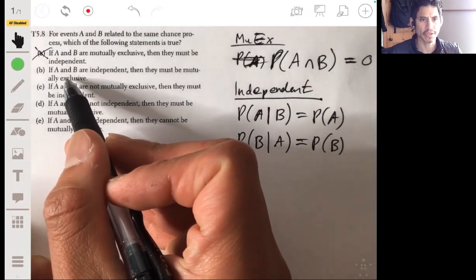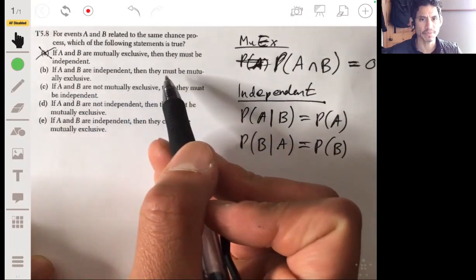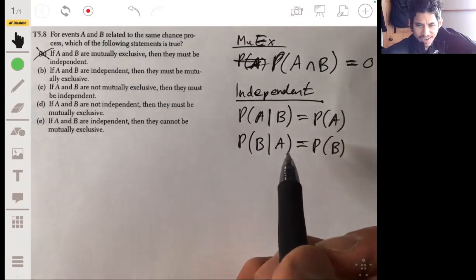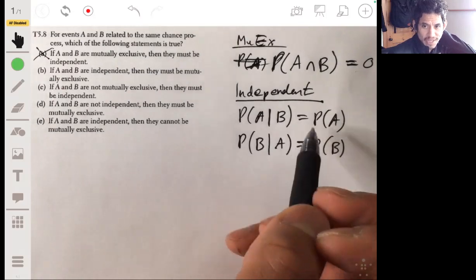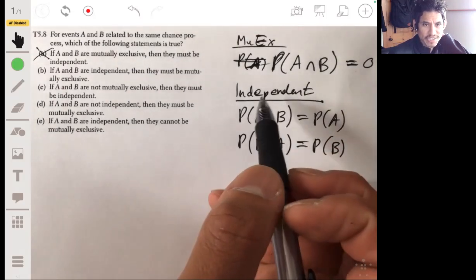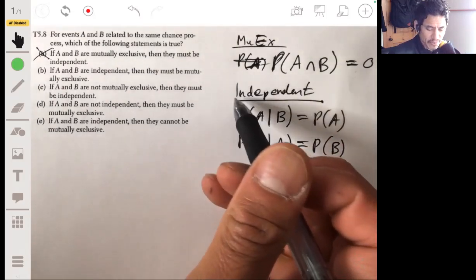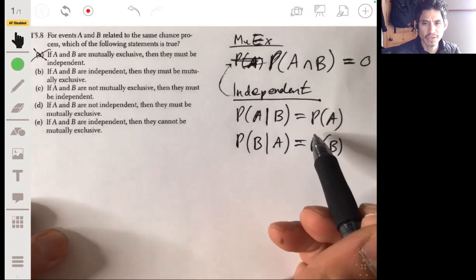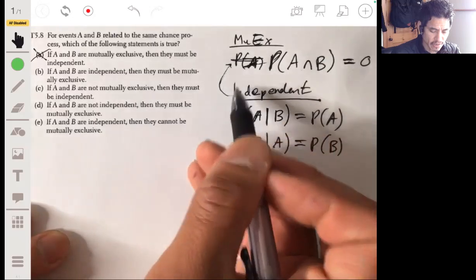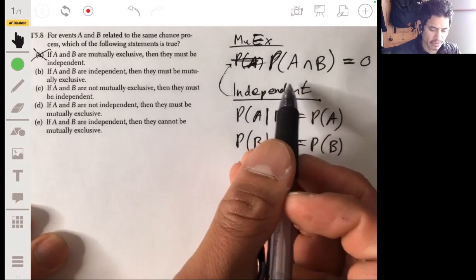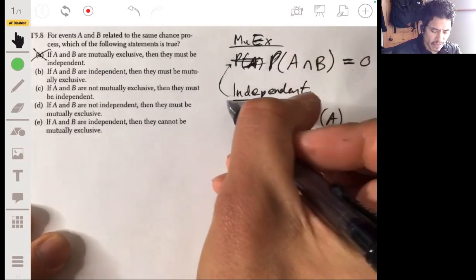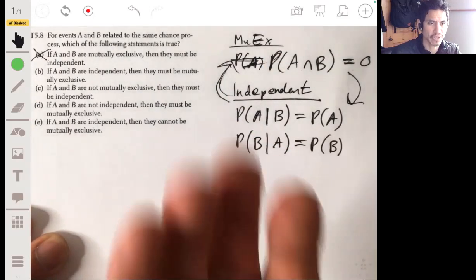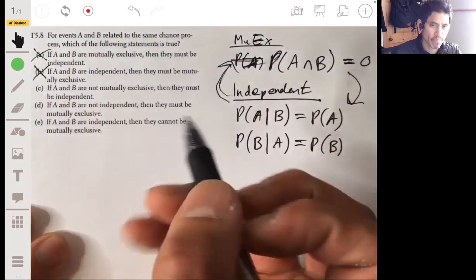Answer B: if A and B are independent, then they must be mutually exclusive. The other way around. If they're independent, then they must... no. So again, it's kind of just the same thing, going backwards. Instead of going from mutually exclusive to independent, we're going from independent to mutually exclusive. This doesn't imply that, and that doesn't imply this.